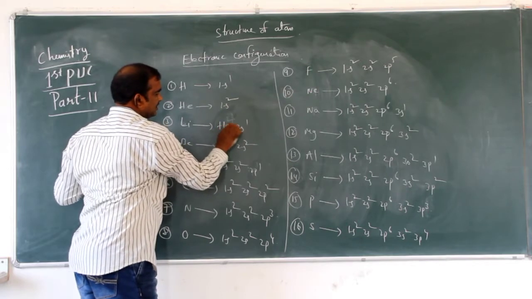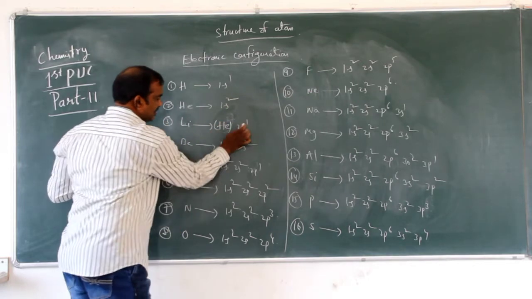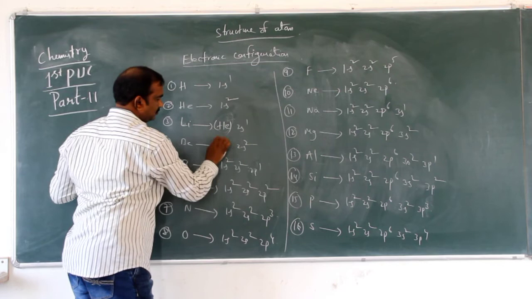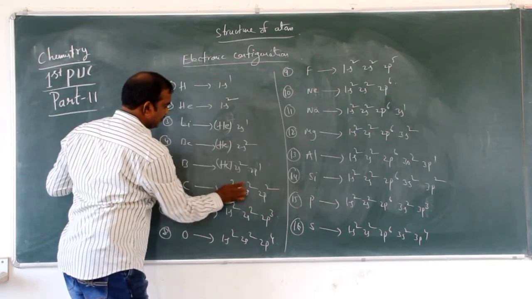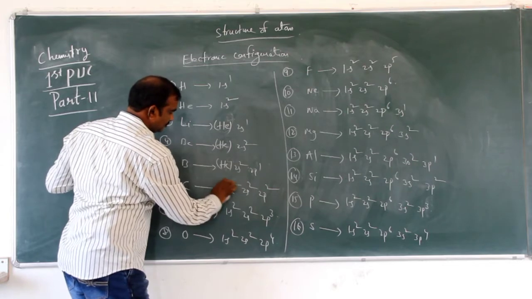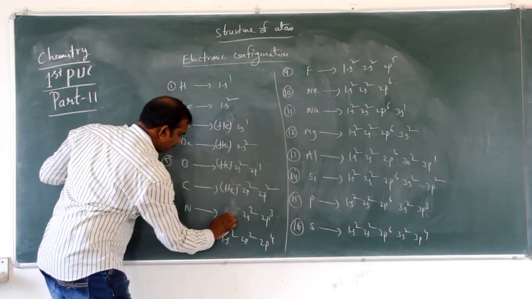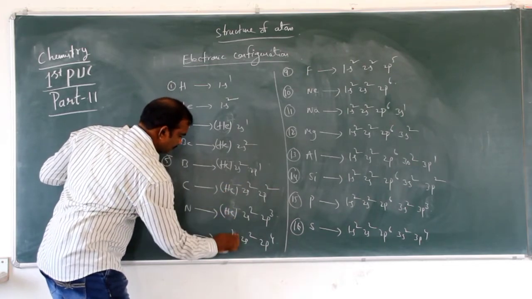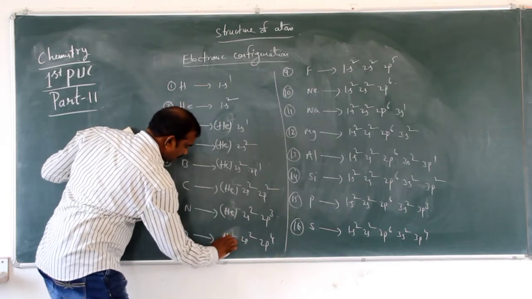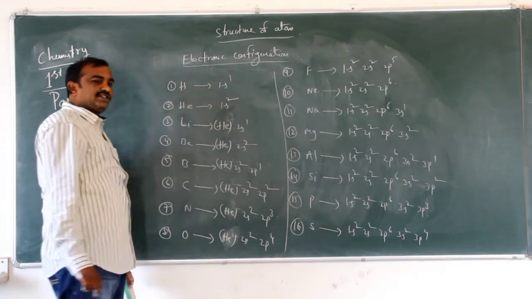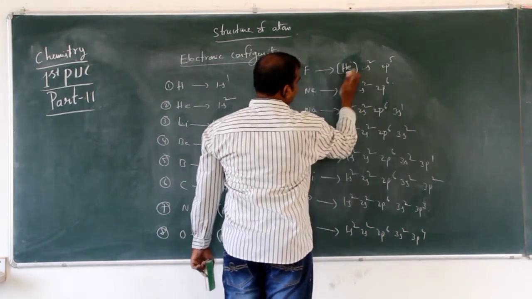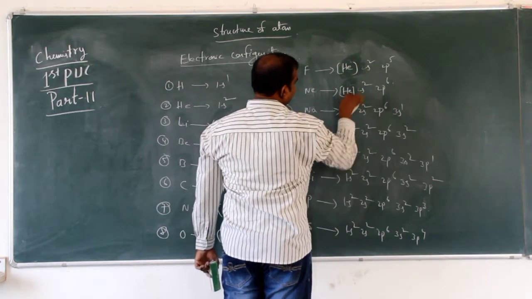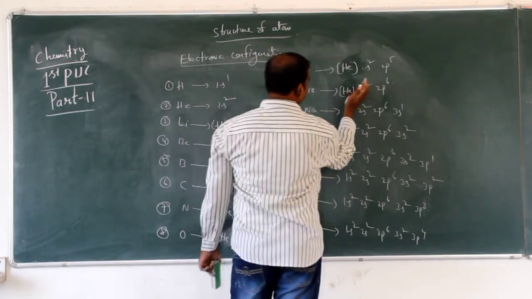We can write like this also, helium here, here also helium. Instead of 1s2, we are writing simply helium. That means in the simplest writing, helium like this. So for neon, instead of 1s2, I am writing helium, and for sodium.